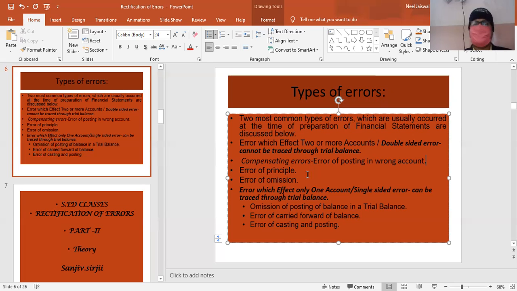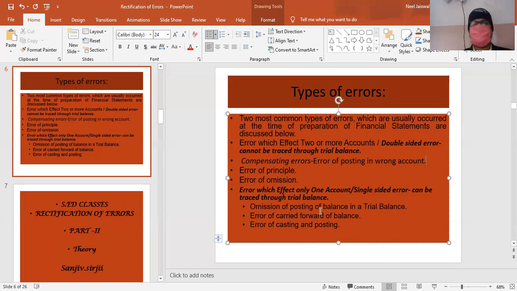Here my cash account should be debited and Hari account should be credited, because cash is debited to Hari. In the debit I have not recorded, and in the credit also I have not recorded. That means the accountant has failed to record both the debit and credit aspects. That means it's an error of complete omission, and this error is also not detected through the trial balance. Now these are the different double-sided errors.